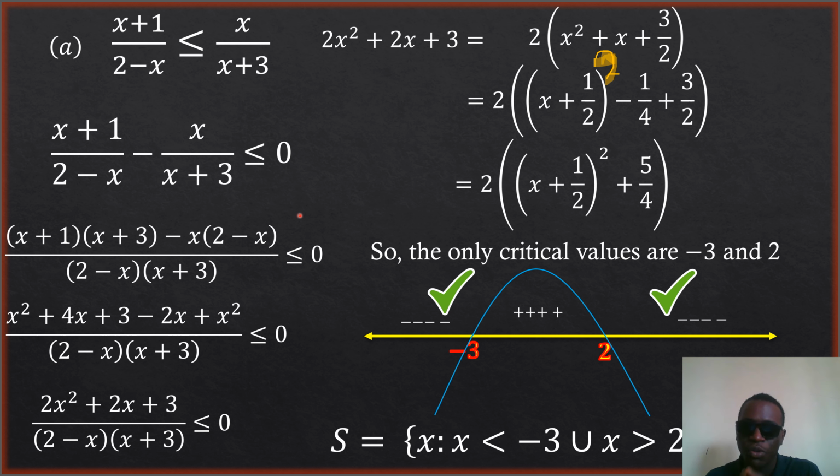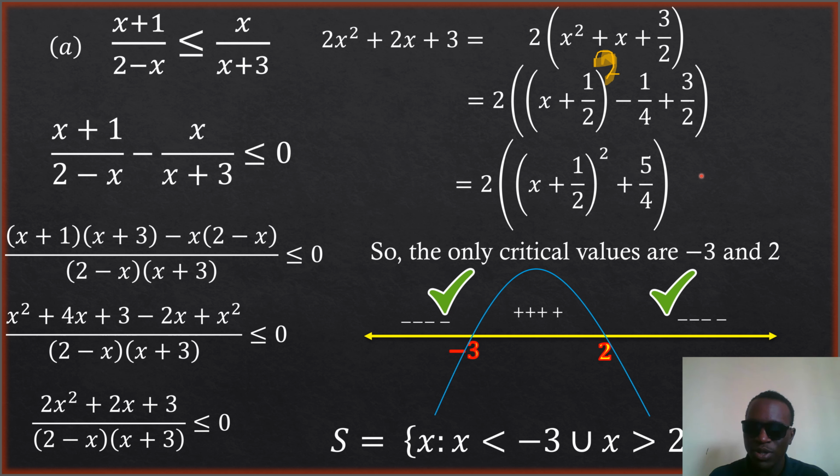Hope you enjoy how it was solved, and I hope you know why we did not consider this, because when we are doing the sign test here, this function normally you can see clearly that it has imaginary roots, and in the question we were told that x is a real number. If you solve this one, you have imaginary roots. We will not consider them here. We are working on a set of real numbers. And that's just one point you need to note there.